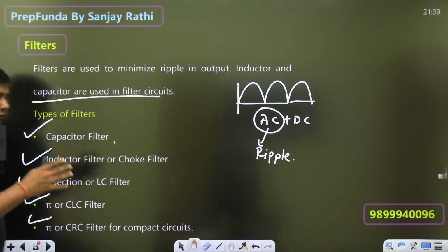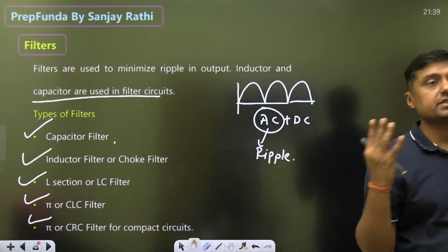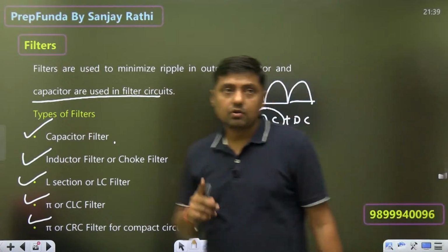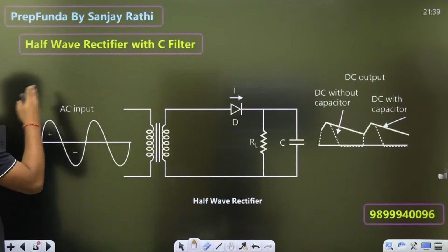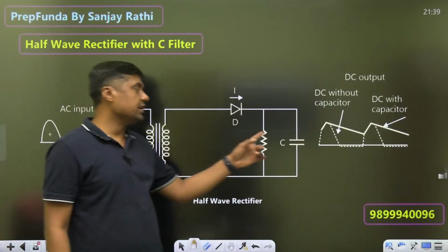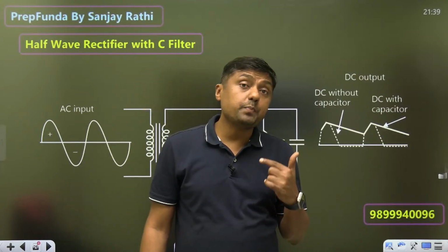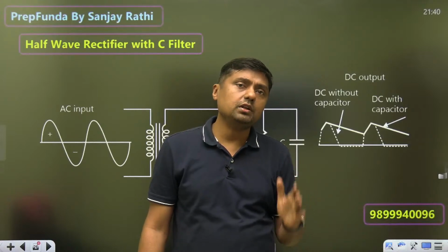One by one I will give you the diagram and I am going to cover the important points here, and at the end we will discuss the ripple factor. First of all, this is the half-wave rectifier with C filter. Here we are connecting the C. Always remember, the capacitor is connected parallel with RL.